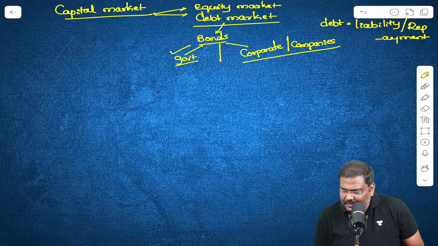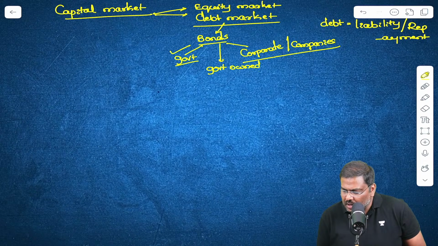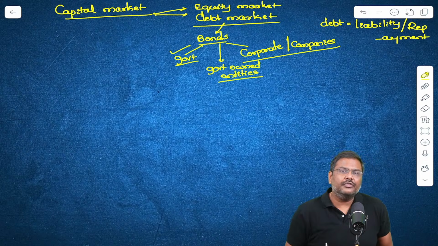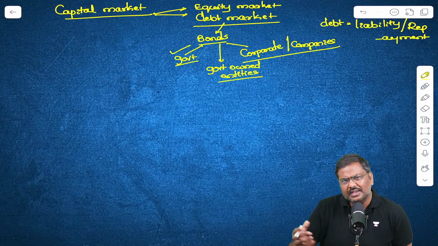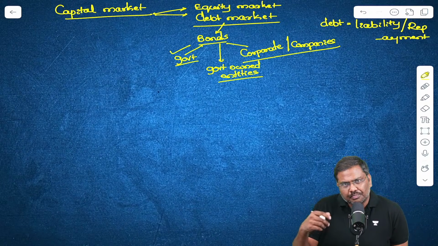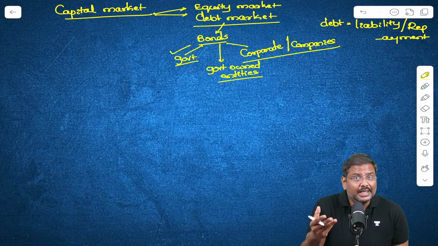The third category of issuers is the government-owned entities. There are multiple entities owned by the government of India. For example, national highways. Can they issue bonds in the market? Of course, yes.